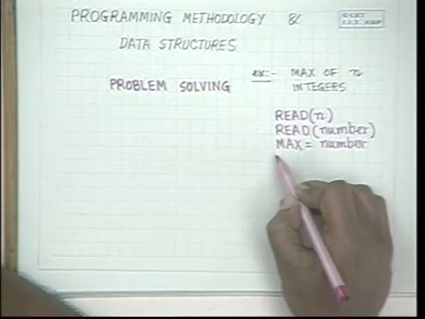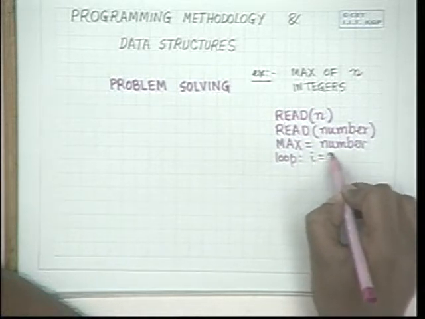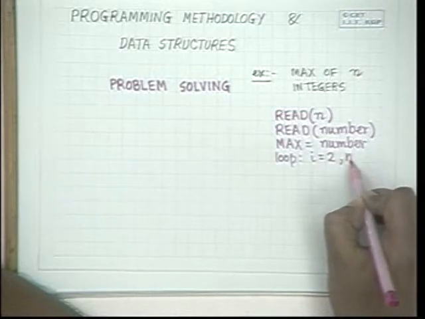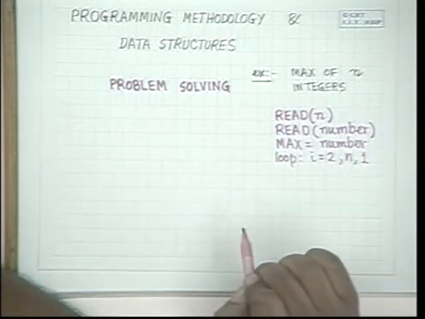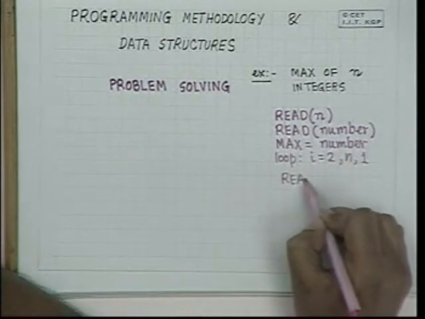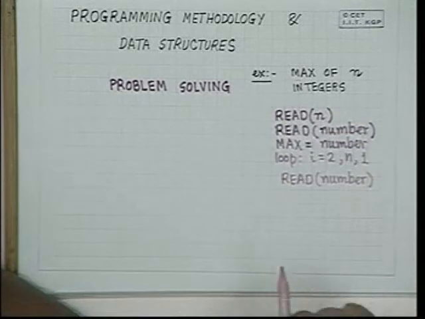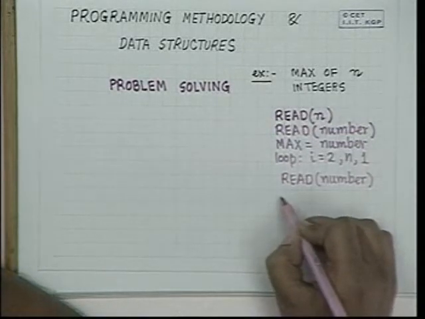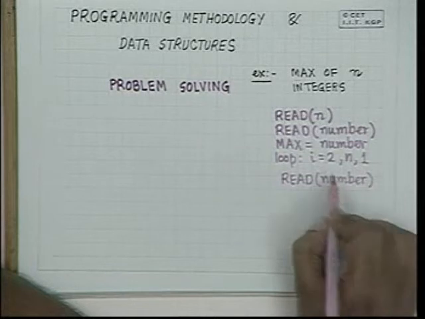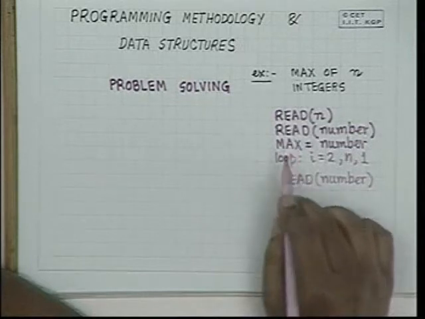and then in a loop with an index I equal to 2 to n in steps of 1. What you would do is you would read the next number, and then you would compare. If this number is greater than the maximum, which is temporarily stored here, you would update the maximum to this number. This is what most of us who have written some programs in any language before would initially do.